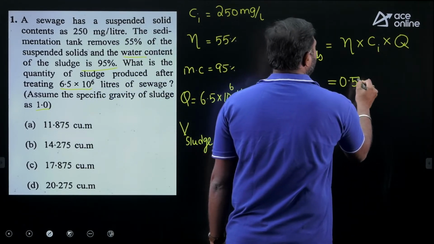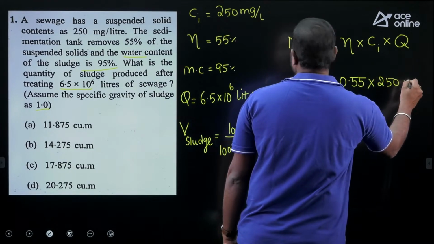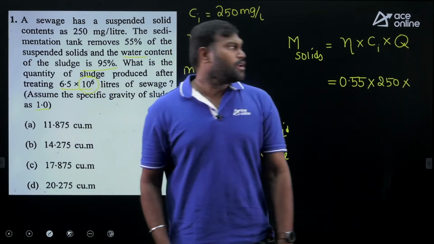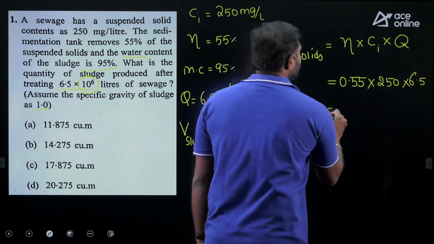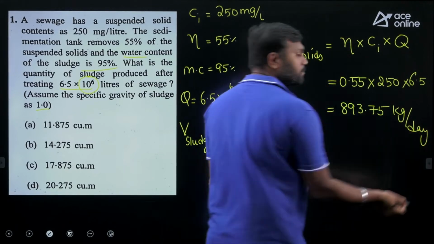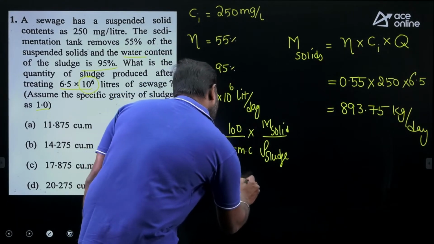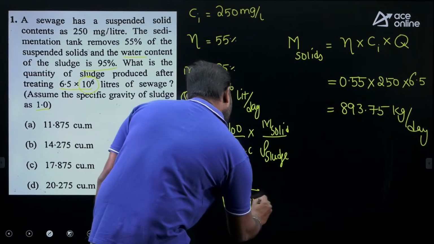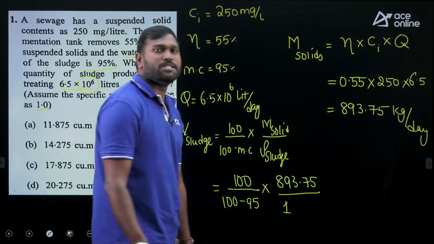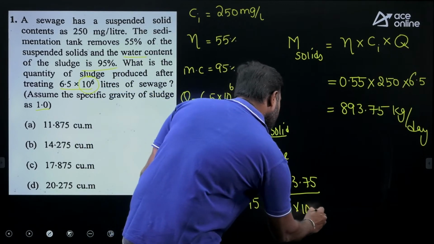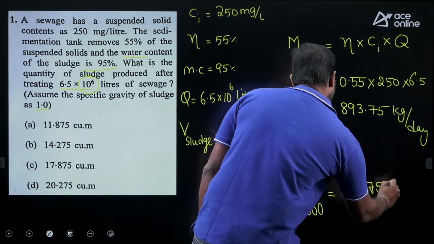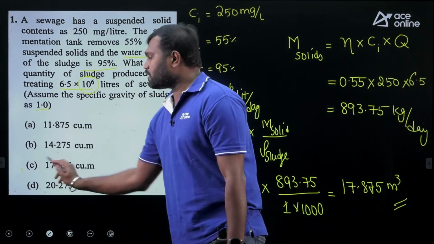So 0.55 into Ci 250 into the given 6.5 × 10^6 liters. The 10^6 is nothing but million, so 6.5. So just multiply with 6.5, and you will get this value as 893.75 kg per day. Now simply apply this value here. So 100 by (100 minus 95) into 893.75 by density of the sludge, which is specific gravity of the sludge 1 into 1000. If you solve, you end up with the answer 17.875 meter cube. So the correct answer is option C.